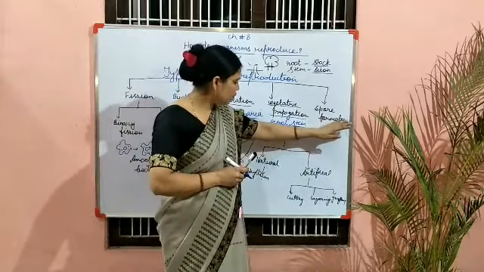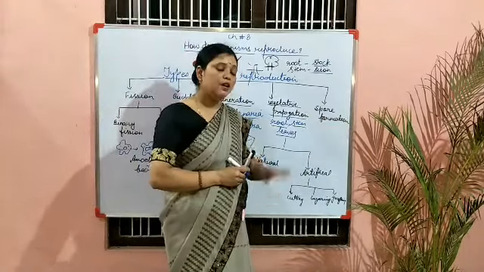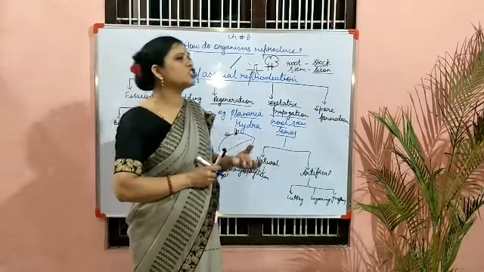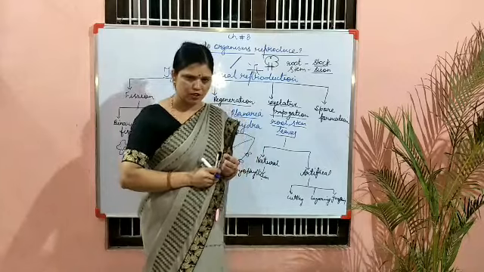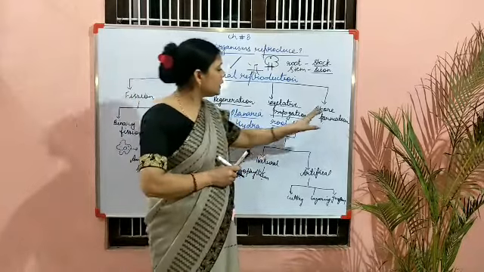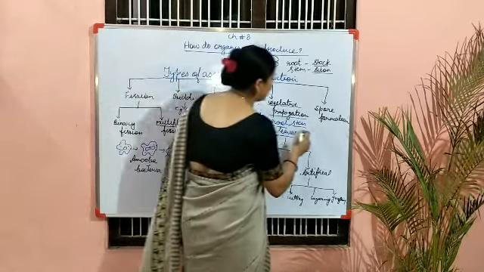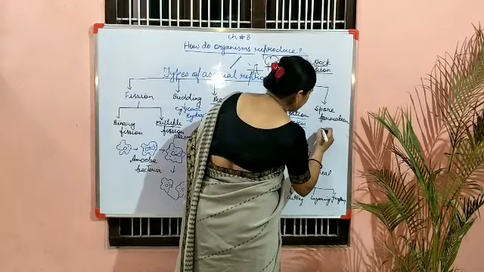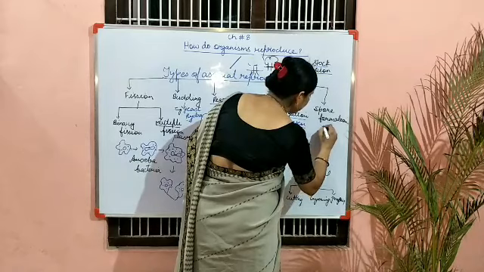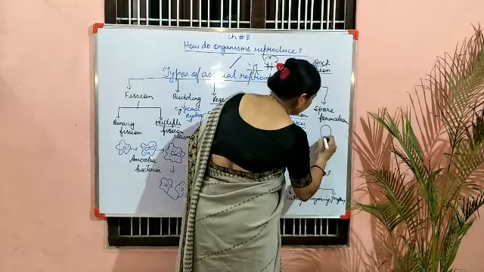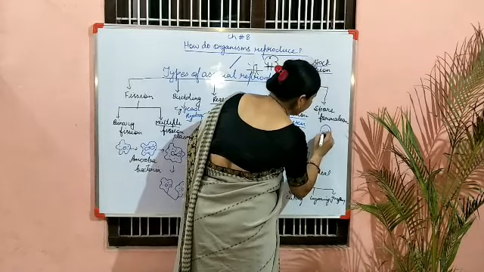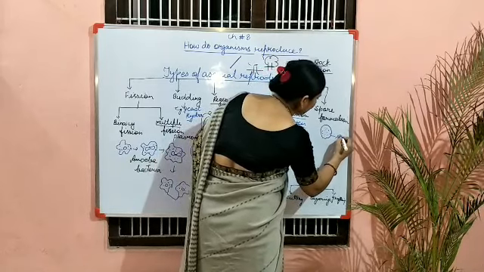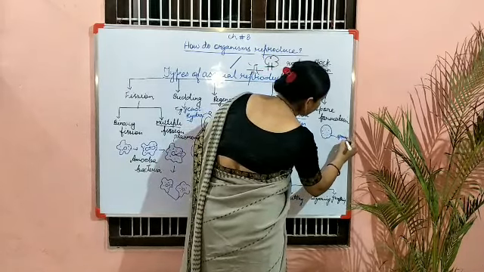Now come to spore formation. Spore means what? Spores are small seed-like structures. These are formed inside a sporangium. Inside it so many spores are formed, and this outer covering is known as sporangium.